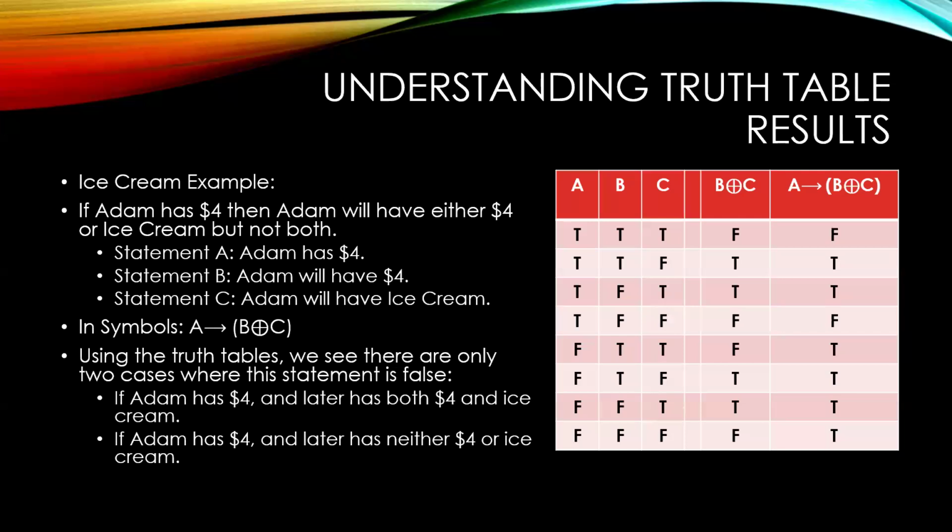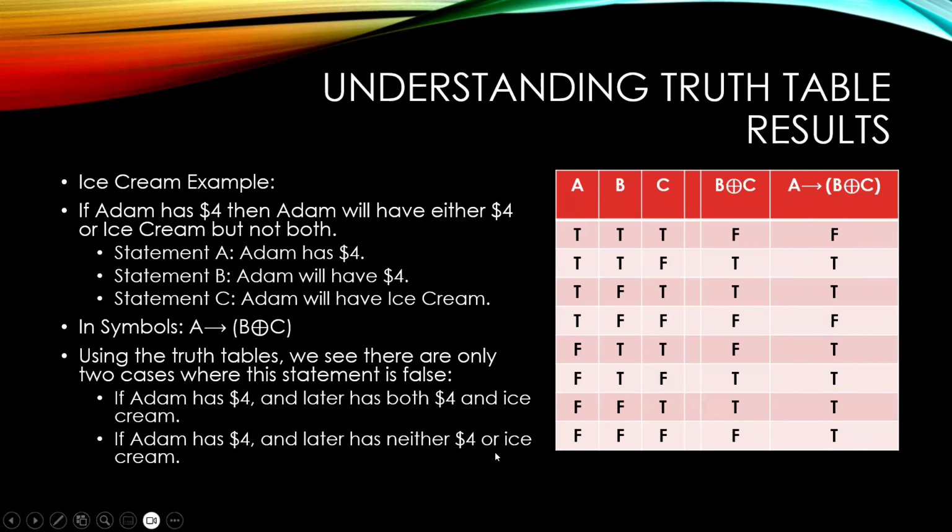And so now let's look at the example we have. If Adam has $4, then Adam will have either $4 or ice cream, but not both. Well, we just figured out when this is true and when this is false. And it looks like there are two different conditions where this is a false statement. One of them would be if Adam has $4 and then later has both $4 and an ice cream cone.